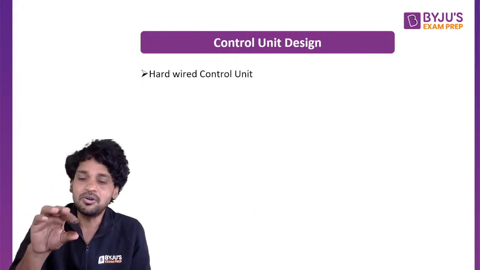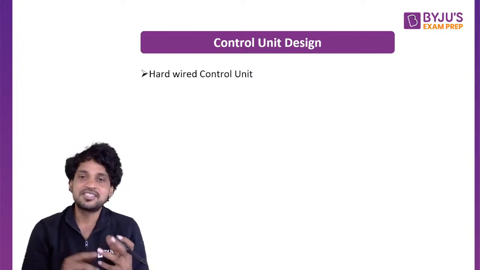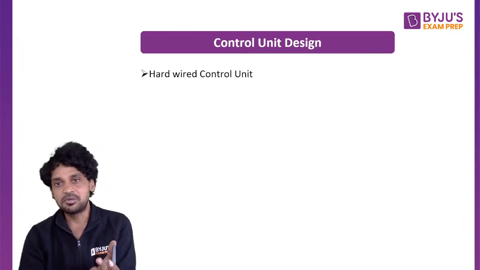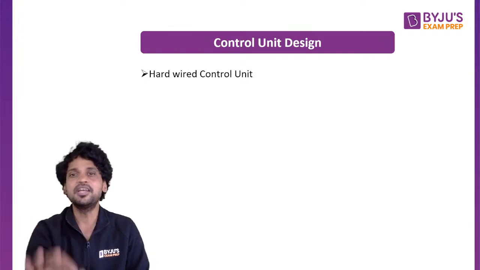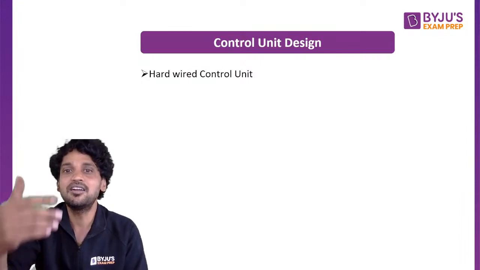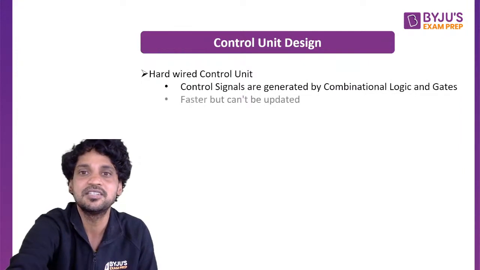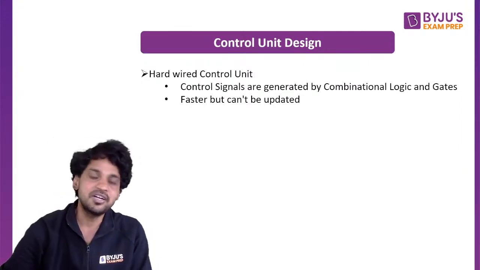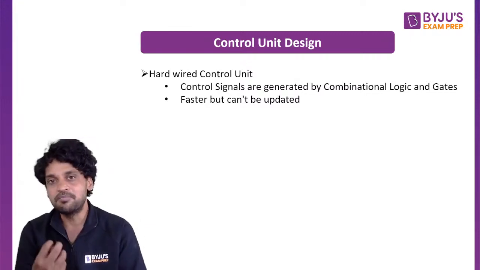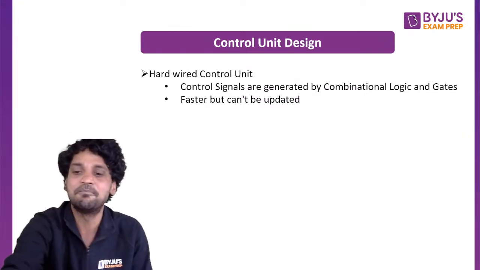If the control unit is designed by hardwired logic, that is, by encoders, decoders, flip-flops, gates and combinational logic circuits, then it is said to be a hardwired control unit design. The control signals are generated by combinational logic gates in the hardwired control unit. This hardwired control unit is quite a bit faster than the microprogrammed control unit, but the shortcoming of the hardwired control unit is that it cannot be updated at all.